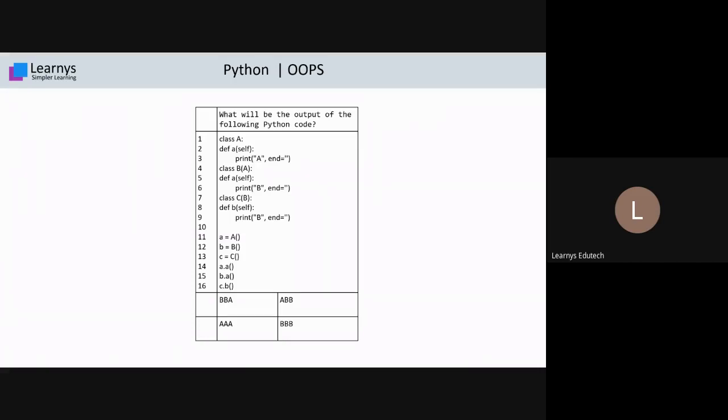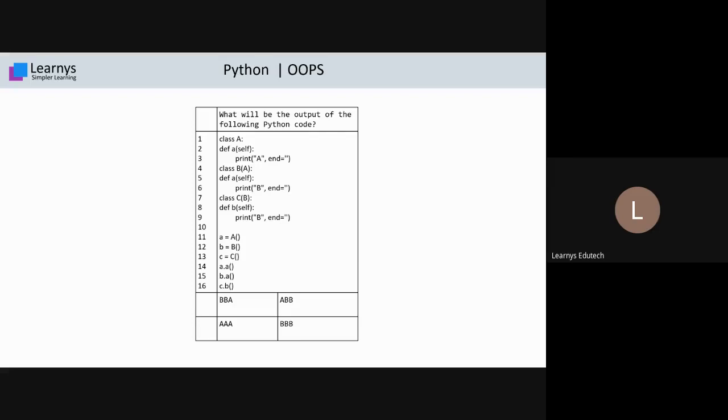I think students are trying because responses have stopped. We'll take a few more seconds, because even some students who gave a late response gave B as the answer. I think many students are solving this.